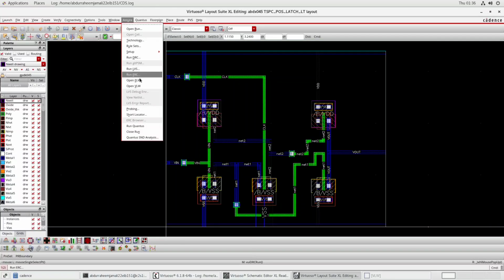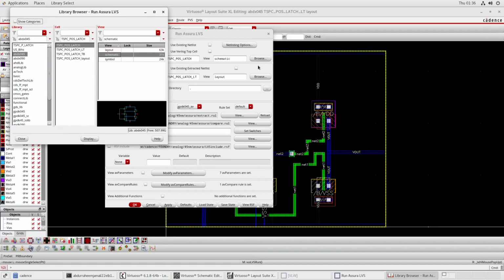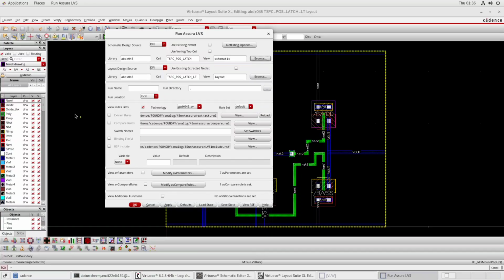Then we have to click on run LVS. LVS stands for layout versus schematic. So click on run LVS. Now here we just need to enter our library file abdx045. Here we have the cell for our schematic, view as schematic, we can browse also. So this was our earlier schematic which we are going to place here. So we will click on close.